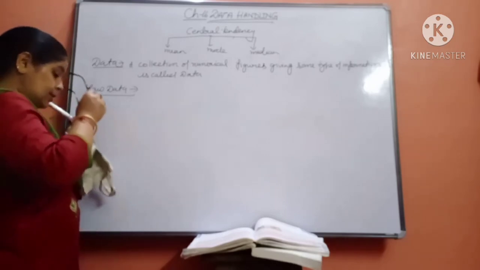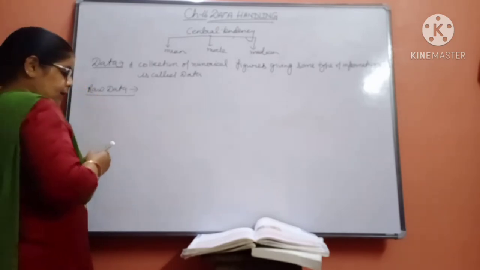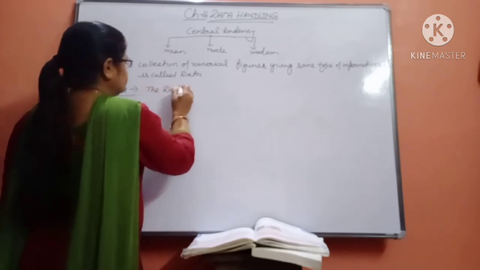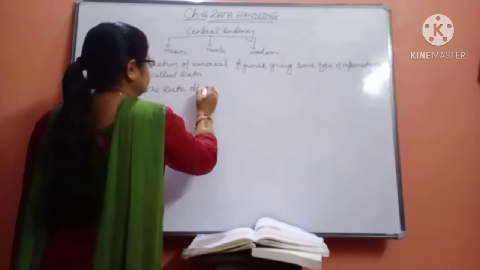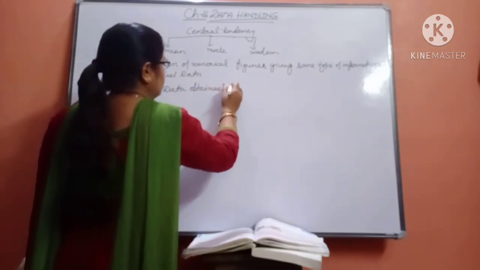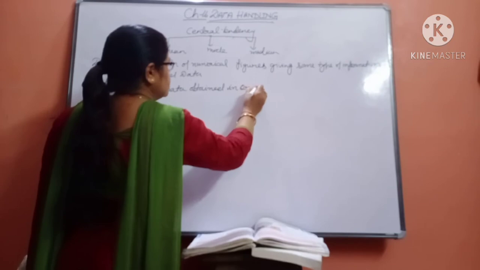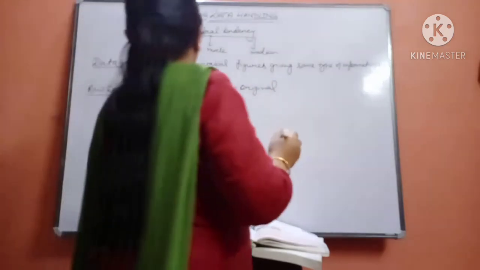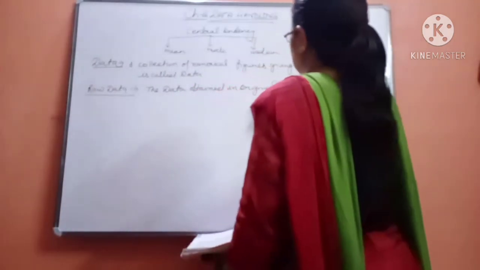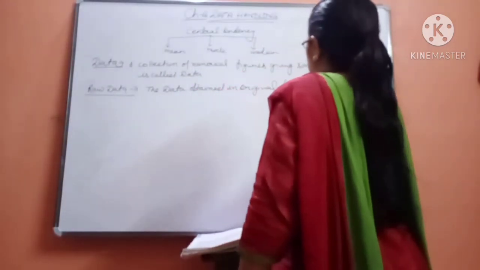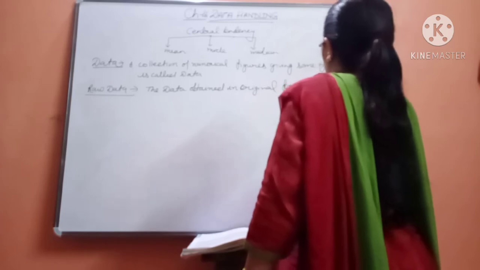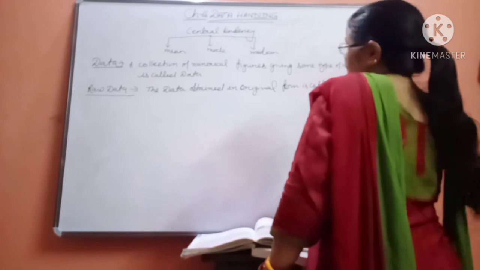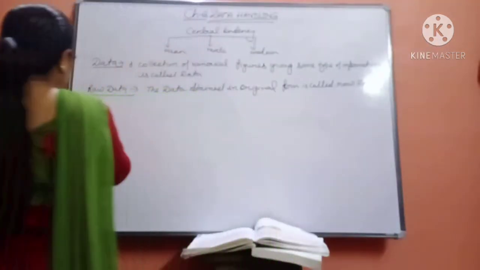So what is raw data? The data obtained in original form. These are important definitions. A small question can come from these definitions: the data obtained in original form is called raw data. Okay. Then the next definition is data array.